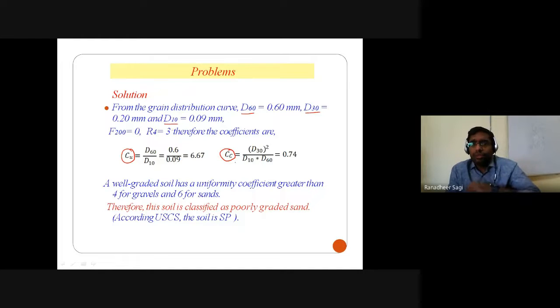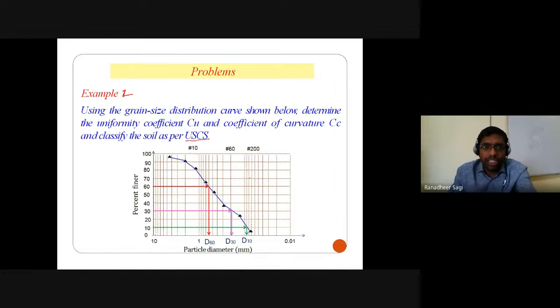From that particular grain size distribution curve, with respect to the 4.75 mm sieve, approximately 97% of the particles are finer than 4.75 mm.